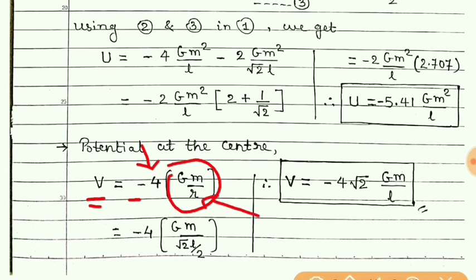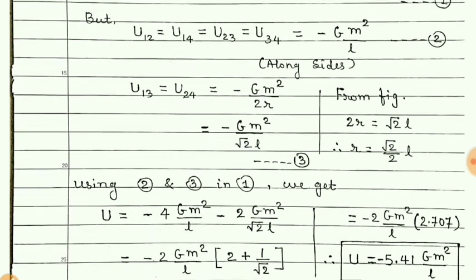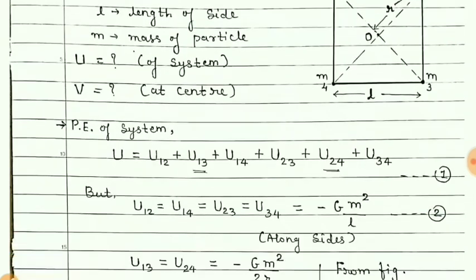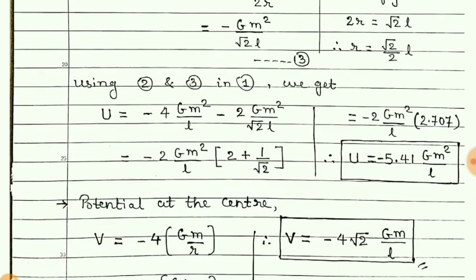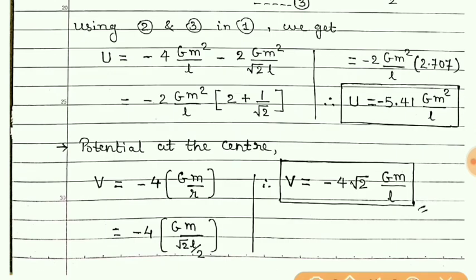But what is r? r is written here. It is root 2 upon 2 into L. So in place of r, root 2 L upon 2 is written. Now after simplifying this, you will get potential V is equal to minus 4 root 2 Gm upon L.